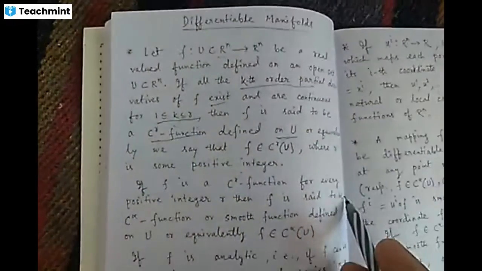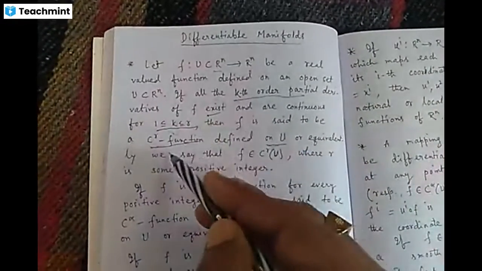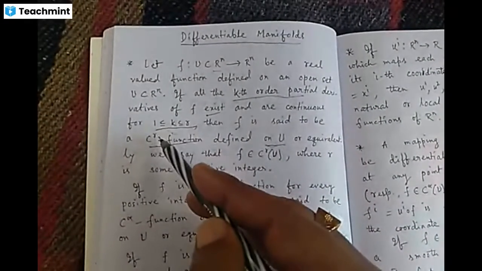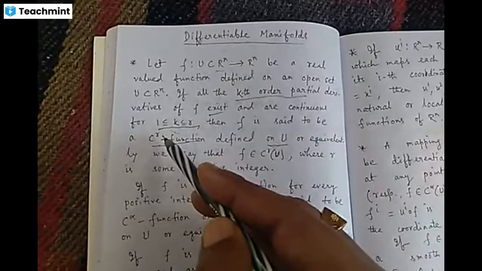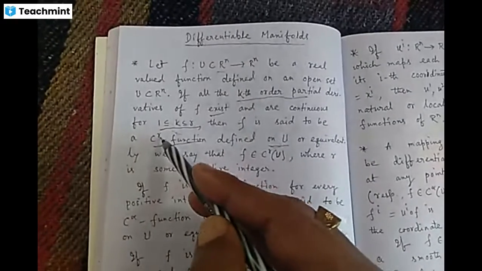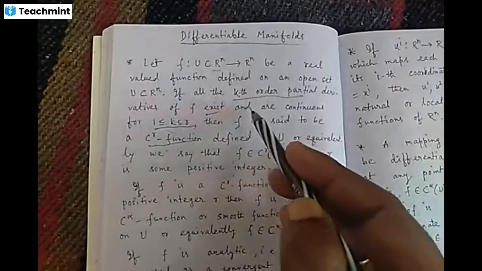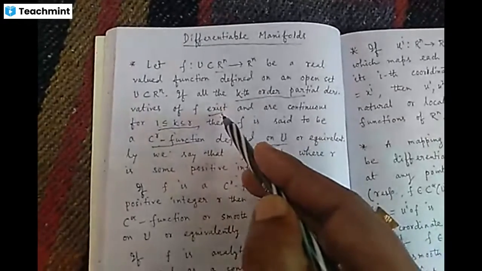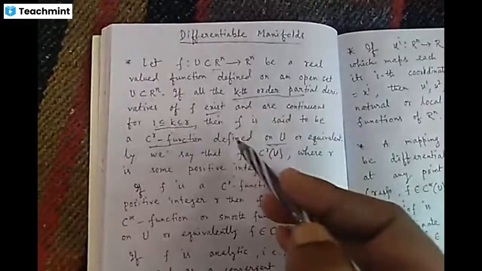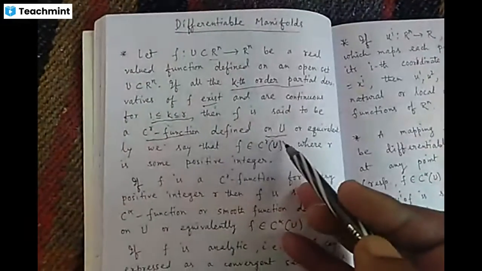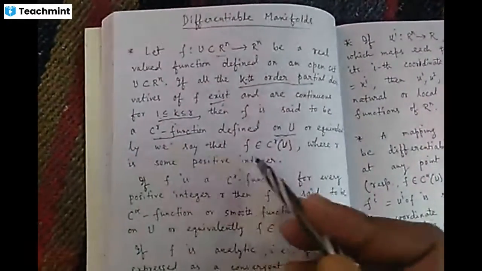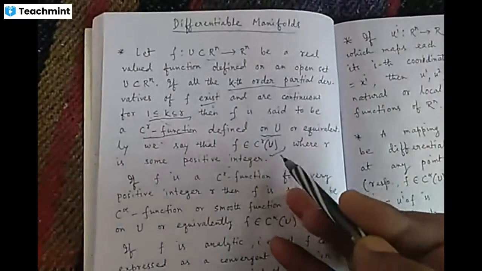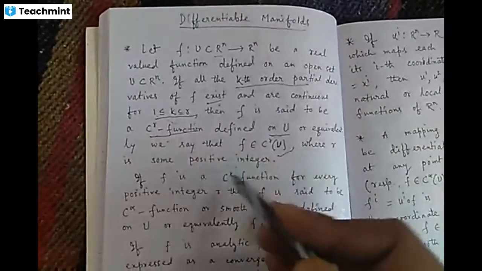So for f to be a C^r function, we need all the kth derivatives, meaning C1, C2, first, second, third, all the derivatives ranging from 1 to r, to exist and be continuous. Then f is a C^r function defined on U. Equivalently we can say f belongs to C^r(U), where r is any positive integer.